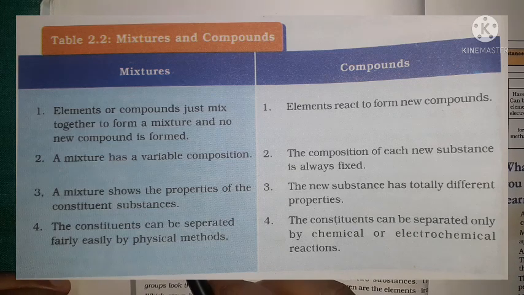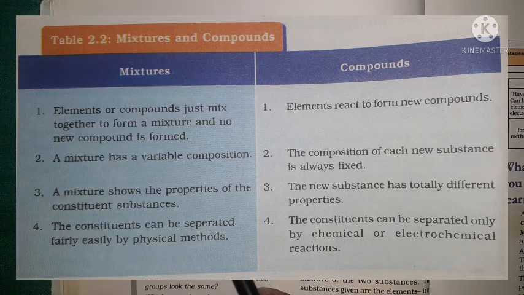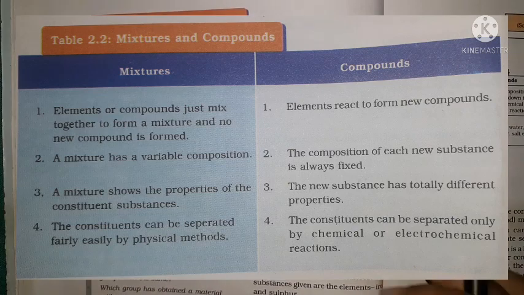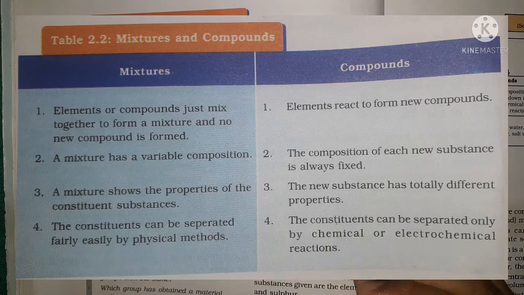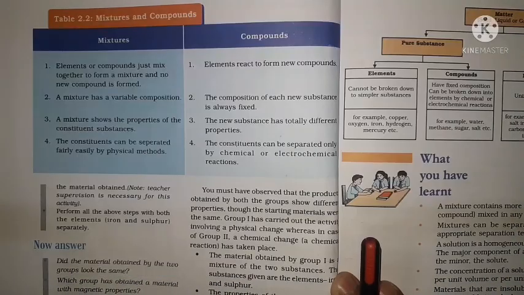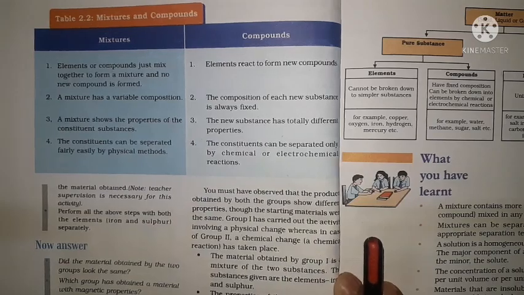Point number 4: the constituents of mixtures can be separated fairly easily by physical methods. But in the case of compounds, the constituents can be separated only by chemical or electrochemical reactions. We have to use chemical or electrochemical reactions to separate the constituents.